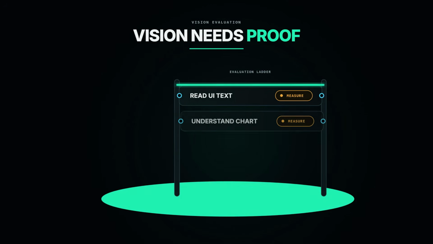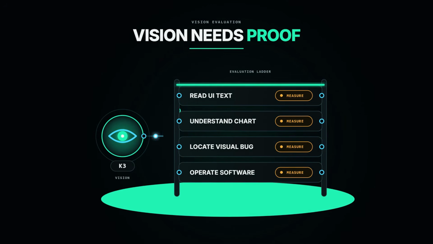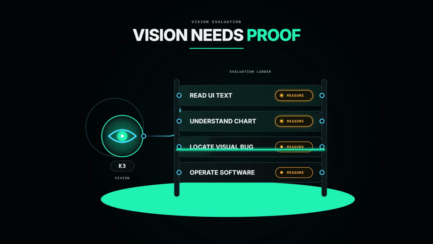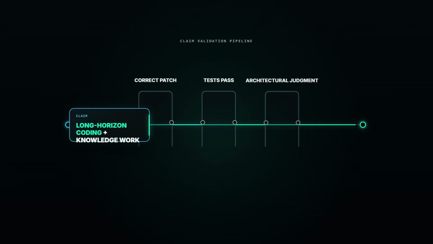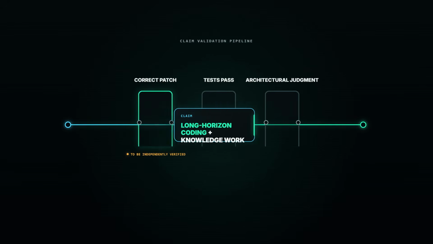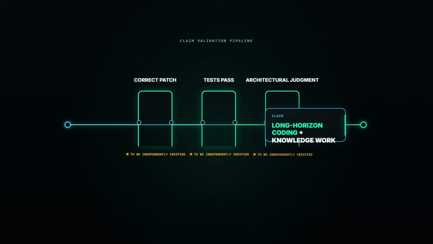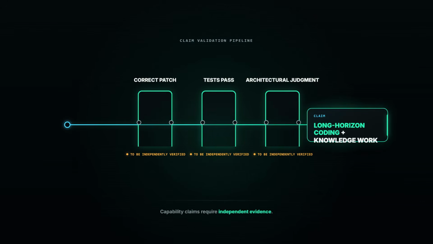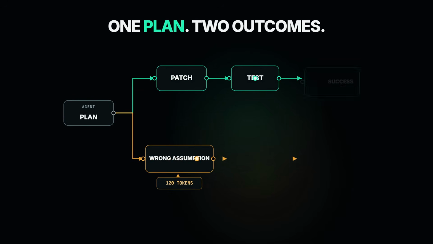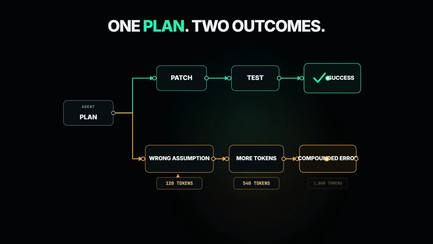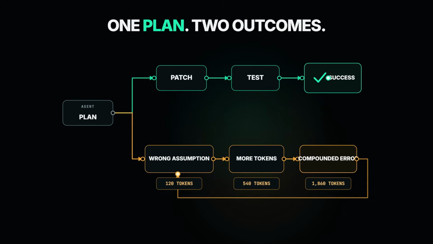Native vision still needs task-level evaluation. Reading a button label is different from understanding a dense chart, locating a visual bug, or operating software without costly mistakes. Moonshot positions K3 for long-horizon coding and knowledge work. That is a product claim, not permission to assume reliable repository changes, passing tests, or sound architectural judgment. Agent workflows magnify both strengths and errors. A model that plans well can save hours. One confidently taking the wrong branch can spend tokens while damaging its own progress.